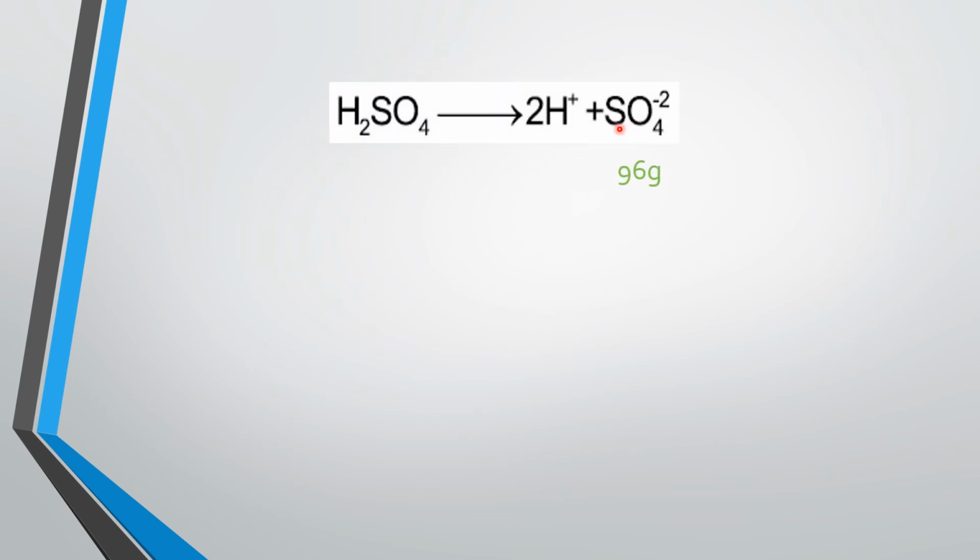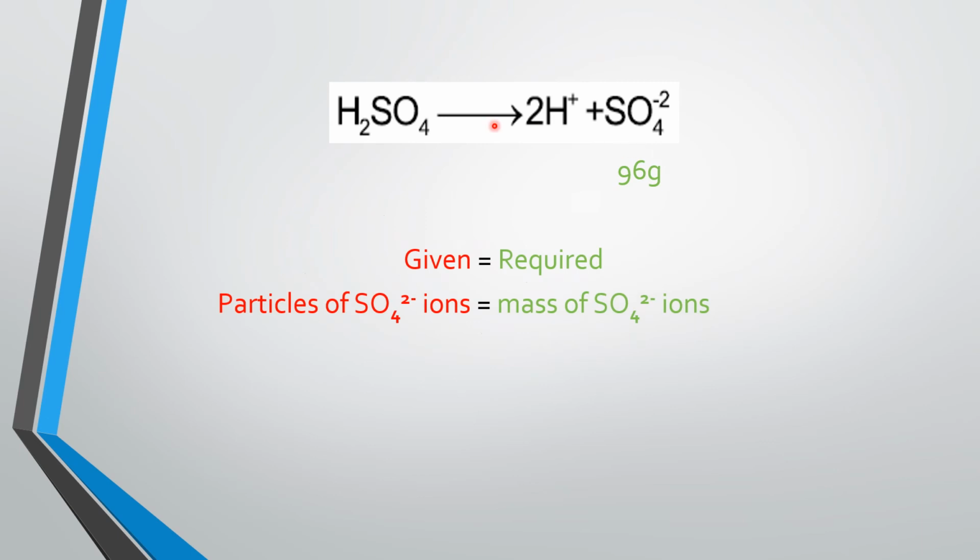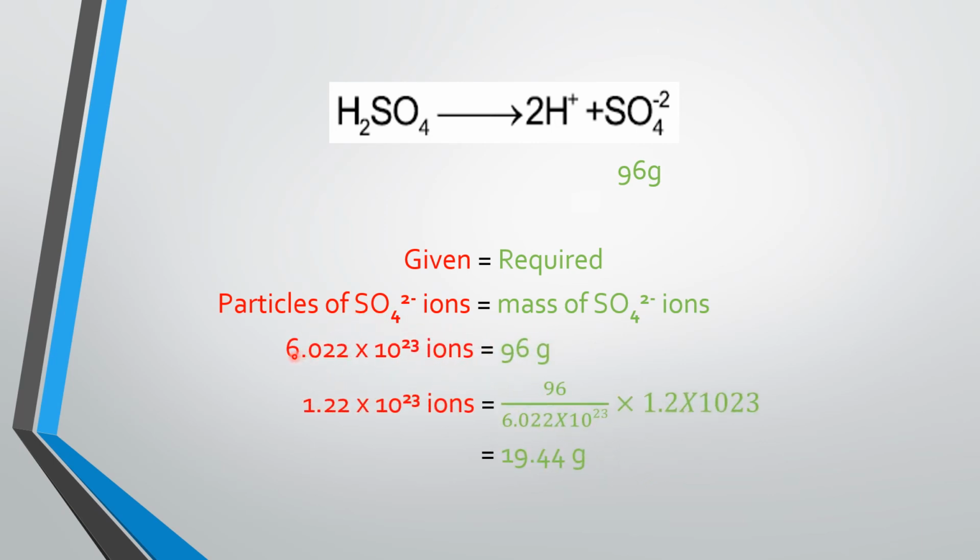So we have to calculate the mass of sulfate ions now. What is given is the particles of the sulfate ions, and we need the mass of the sulfate ions. 6.022 raised to power 23 particles of the sulfate ions have the mass 96 gram, as we have taken it from the equation.